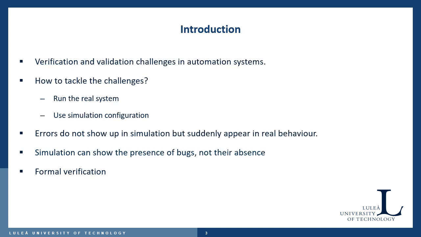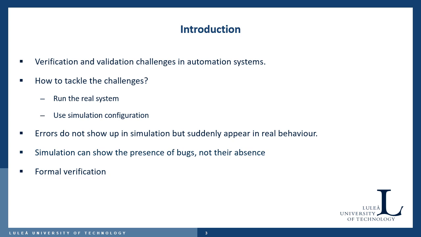Identifying possible flaws in an automation system composed of mechatronic objects with embedded logic is quite difficult. So how to tackle the challenges? Maybe we can run the system in real, but it's more expensive. And also while running, some processes may even cause severe damage to the system. Therefore, we can construct a simulation model of the real system and see how it behaves. But there are intermittent errors, which do not show up in simulation but suddenly appear in real behavior. Simulation can show the presence of bugs, but doesn't prove their absence.